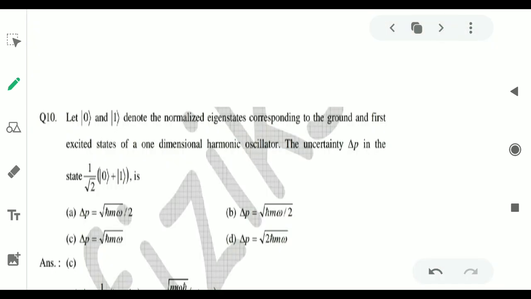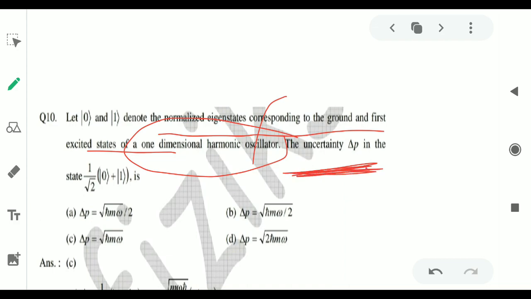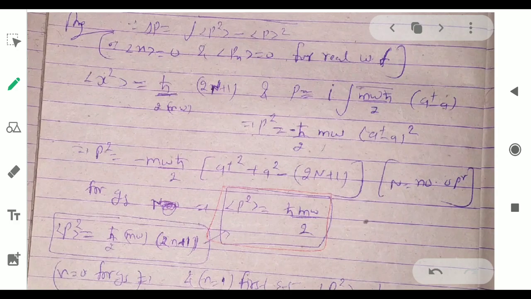Okay, the next question: let |0> and |1> denote the eigenstates corresponding to the ground and first excited state of a one-dimensional harmonic oscillator. Find the uncertainty Δp. The formula for the uncertainty Δp will be the square root of the expectation value of p² minus the square of the expectation value of p. So we will find this value.